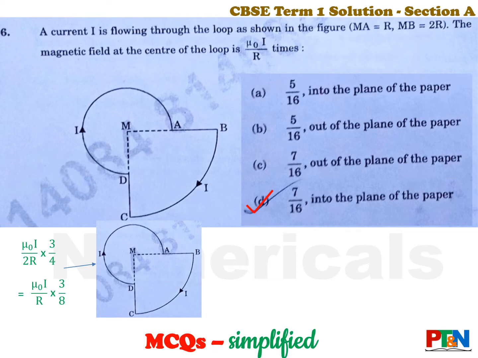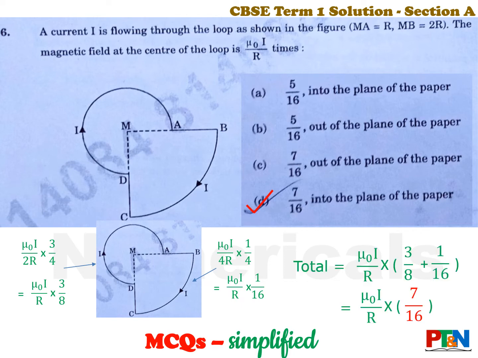Let's look at the bigger circle. Here also, had there been a full circle, the magnetic field at the center would have been mu0 I by 2r. It is 1/4 of a circle here, so multiply that by 1 by 4. You again bring it to the factor of mu0 I by r into 1 by 16. Then you find out the total.